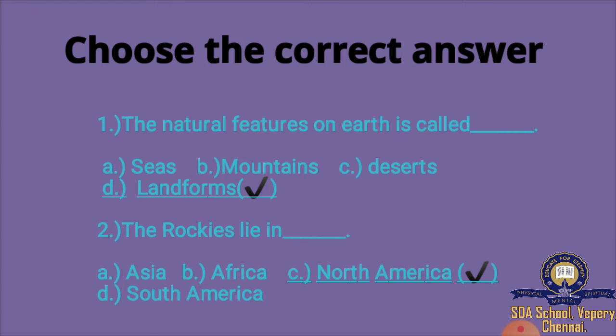Which is the correct answer? Yes, landform is the correct answer. The natural features on earth are called landforms. The Rockies lie in North America.